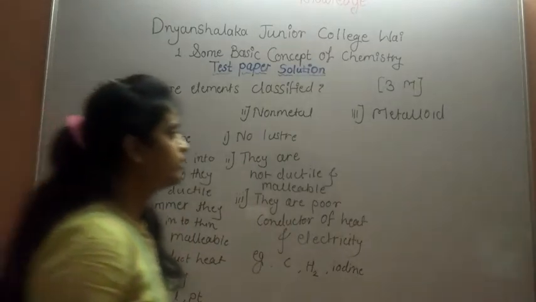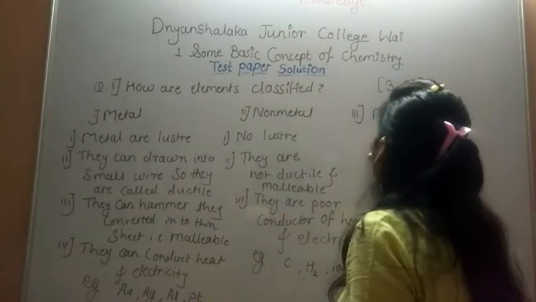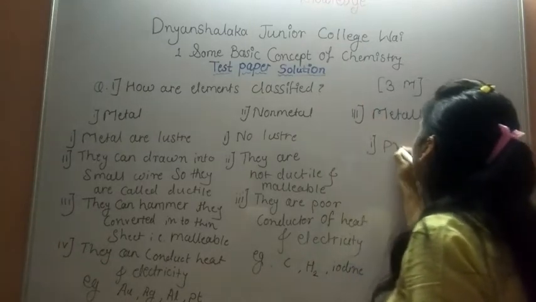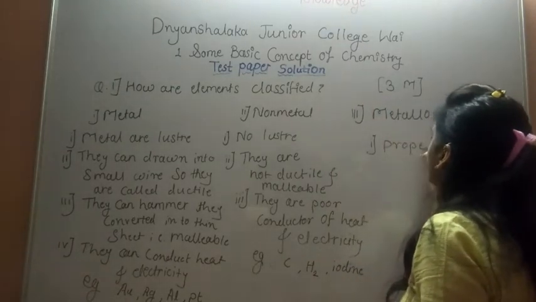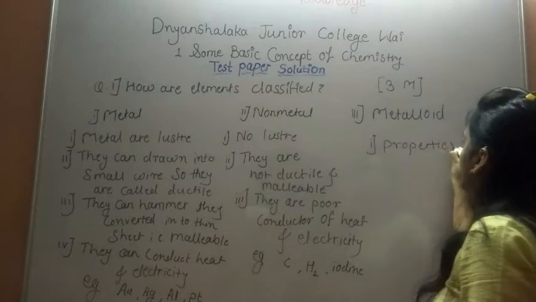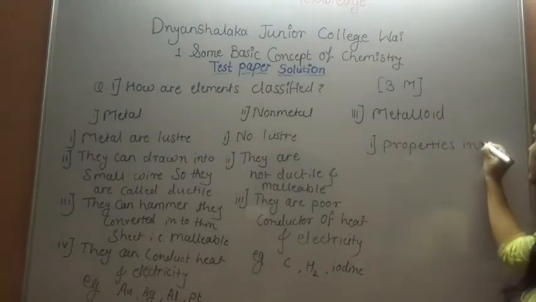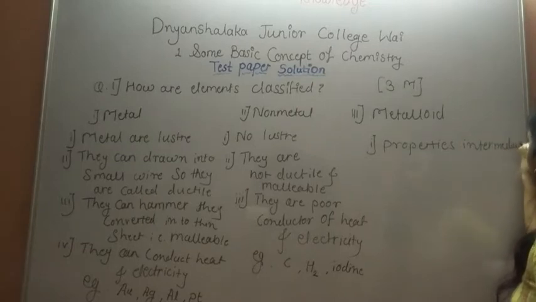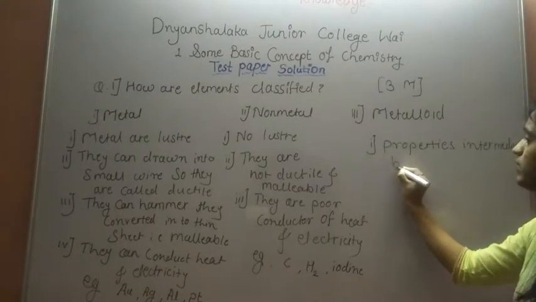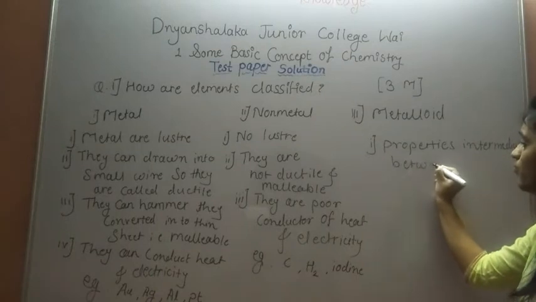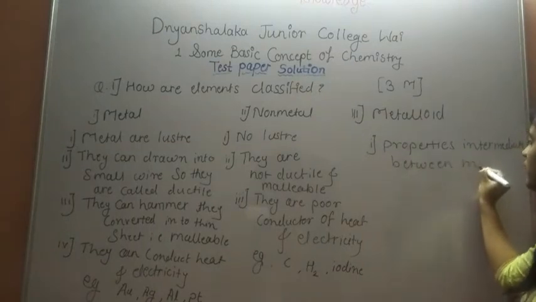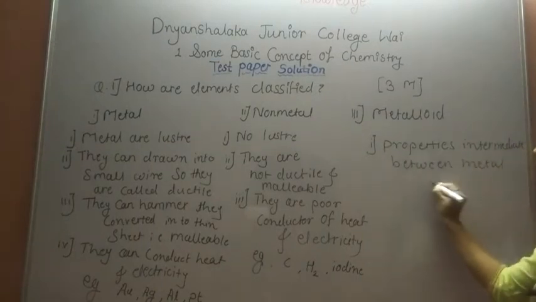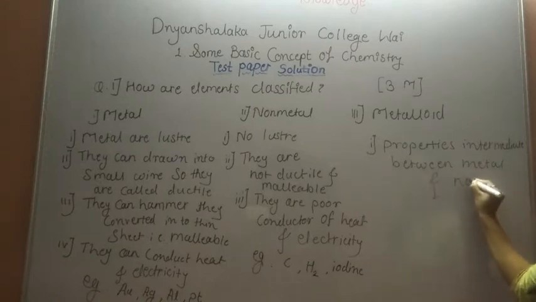Next, metalloid. So metalloid properties means properties intermediate between metal and non-metal.